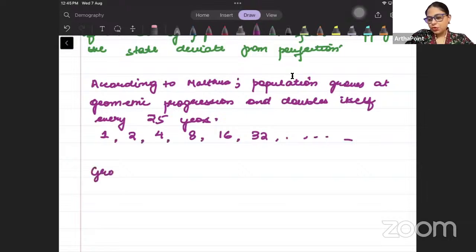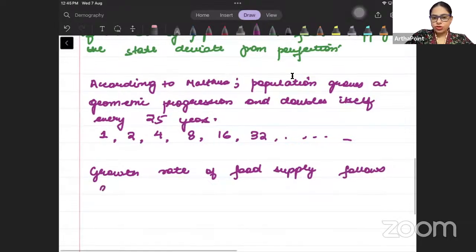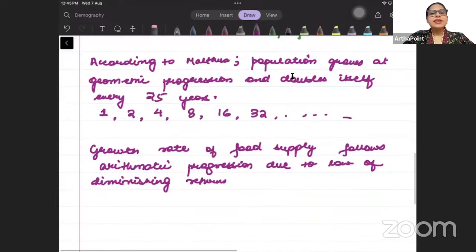But the growth rate of food supply follows arithmetic progression, due to the law of diminishing returns. So food supply is following AP: 1 plus 1 is 2, 2 plus 1 is 3, 3 plus 1 is 4, 4 plus 1 is 5, 5 plus 1 is 6 and so on.